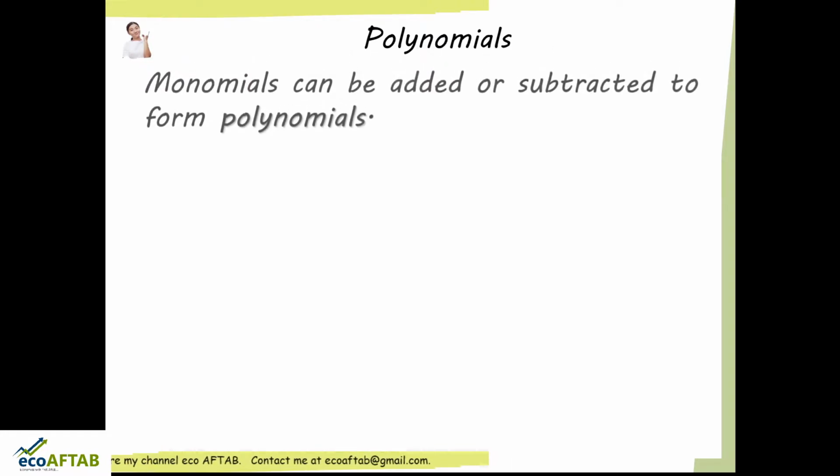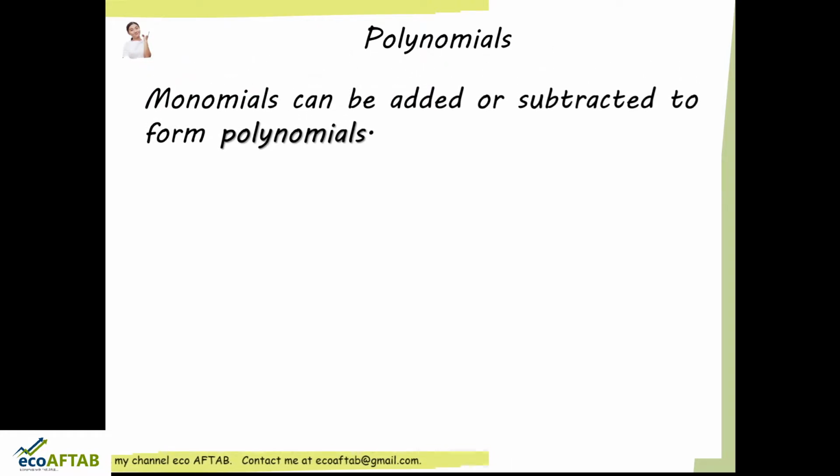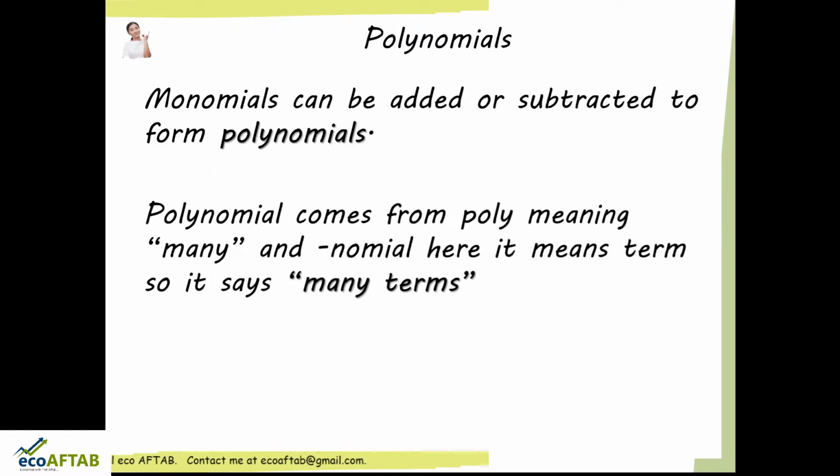Next, polynomials. The title of our today's class is polynomials. So what do we mean by polynomials? Friends, when monomials are added or subtracted, then we get polynomials. So monomials can be added or subtracted to form polynomials. Polynomial comes from poly meaning many and nomial meaning term.